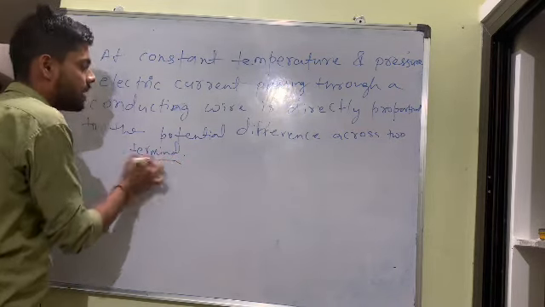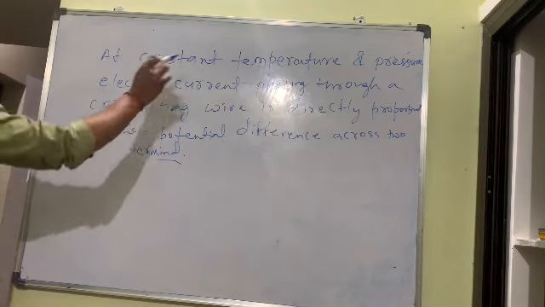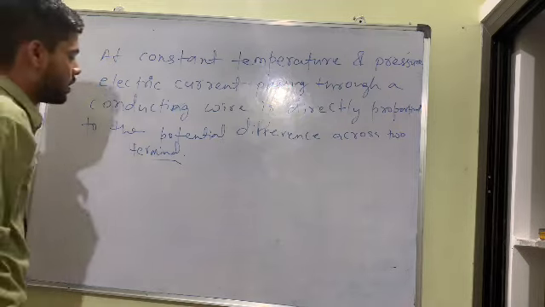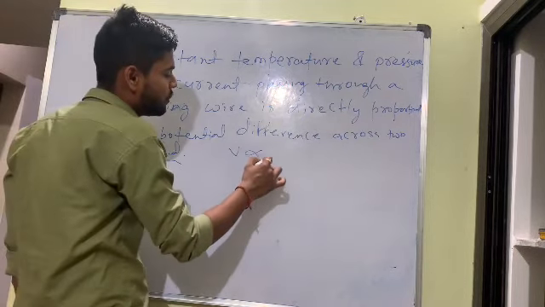But this point is very important. So at constant temperature and pressure, electric current passing through a conducting wire is directly proportional to the potential difference across the two terminals. So V is directly proportional to I.